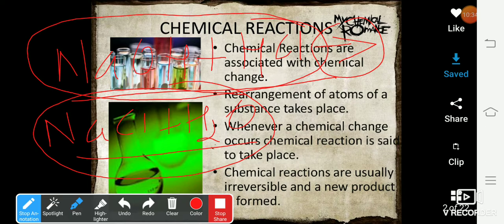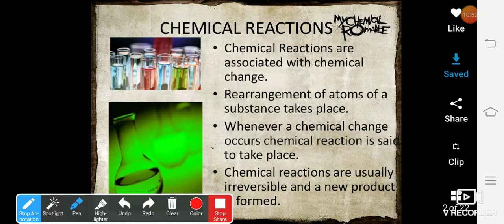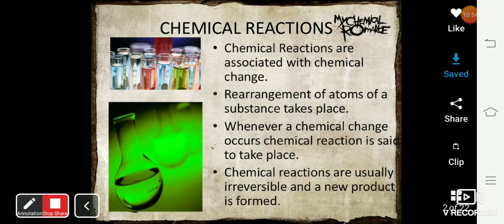Now you may have a doubt: why should we balance the equation? Why should the equation always be balanced? The reason is we have learned in 7th standard as well as in 8th standard the law of conservation of mass or matter. The law of conservation of mass or matter states that matter can neither be created nor be destroyed, but it can be transferred from one form to another.